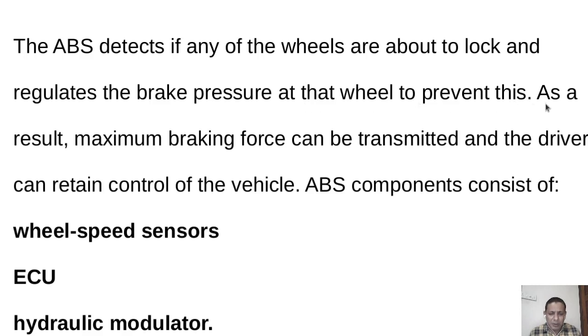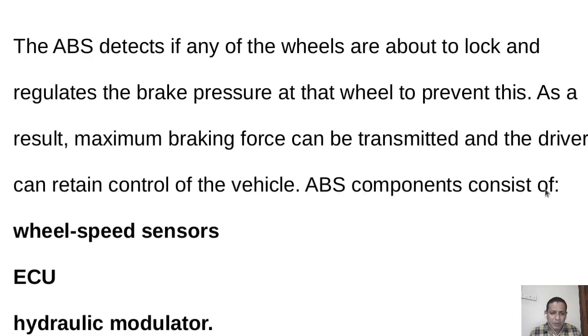Normally in almost all vehicles we are using hydraulic braking, so we change the hydraulic pressure. As a result, maximum braking force can be transmitted and the driver can retain control of the vehicle. If you have ABS, the driver has control over the vehicle.